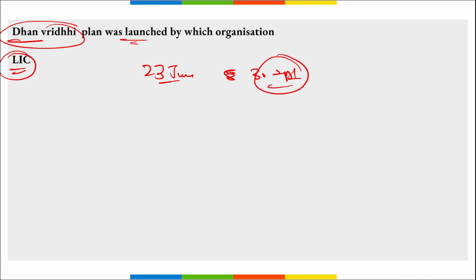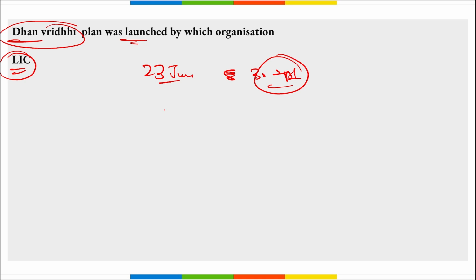If we talk about this Dhan Vridhi, right, this is a plan that provides financial support to the family in case of the unfortunate death of the life assured during the policy term. Correct. Here the option is to choose the sum insured on death, that could be either 1.25 times, 10 times, right, of the basic sum assured.